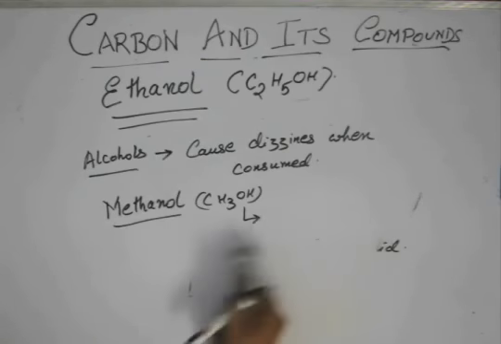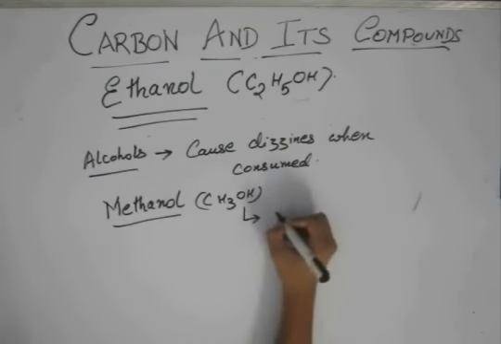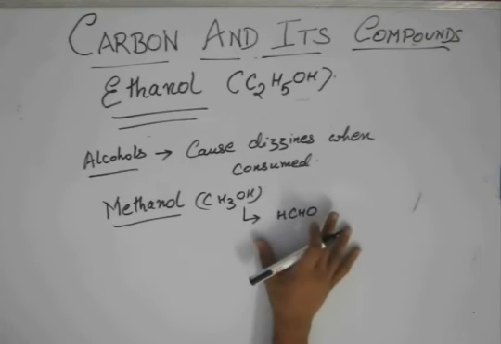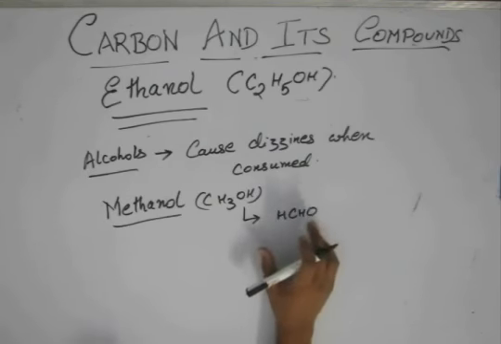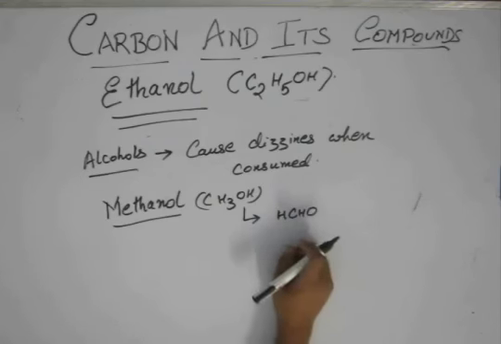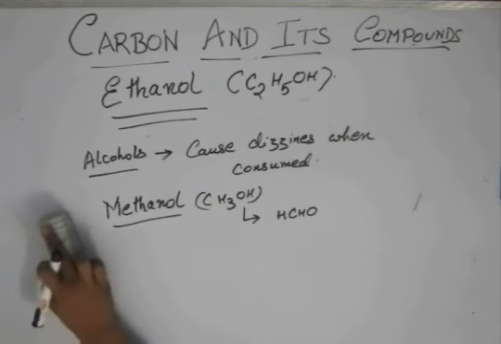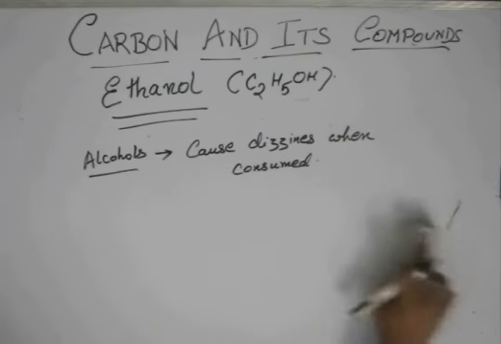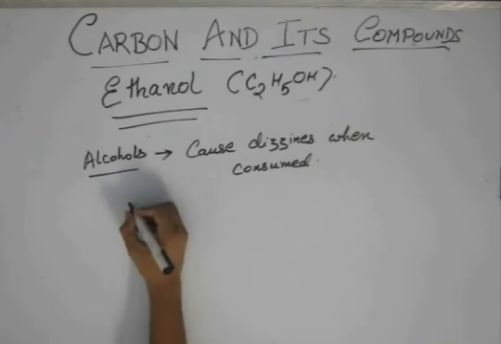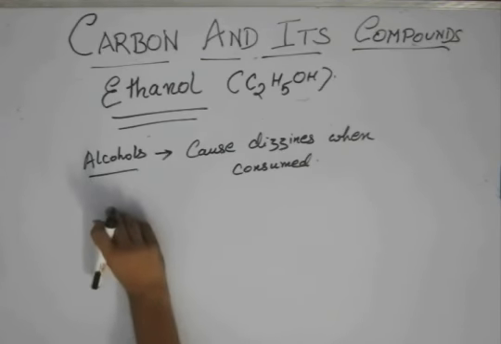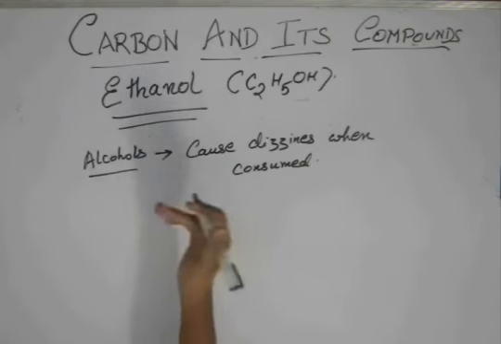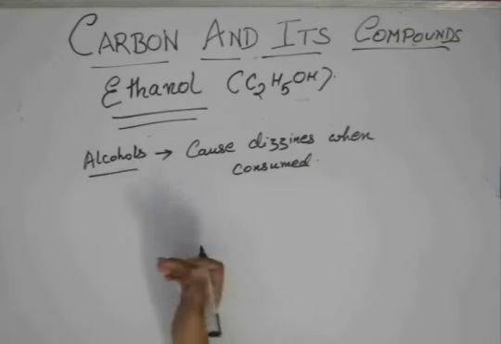So methanol in our liver will get oxidized to methanal, and methanal will make your liver coagulate like an egg, so it is very dangerous. So in these factories which make ethanol or which use ethanol, if ethanol is kept in open, the workers will drink this alcohol, they'll use it for consumption.